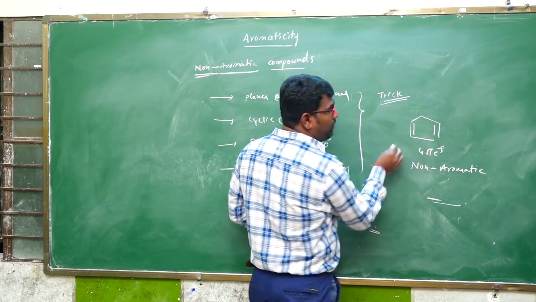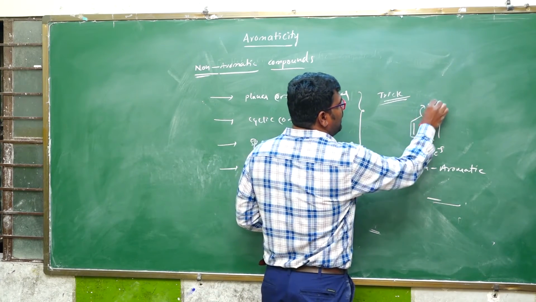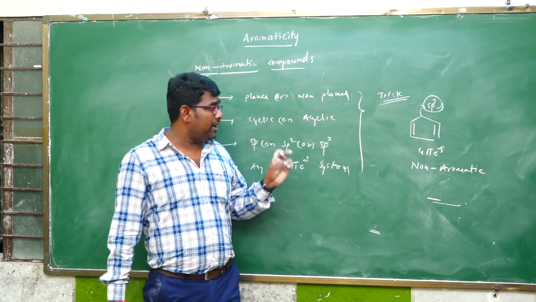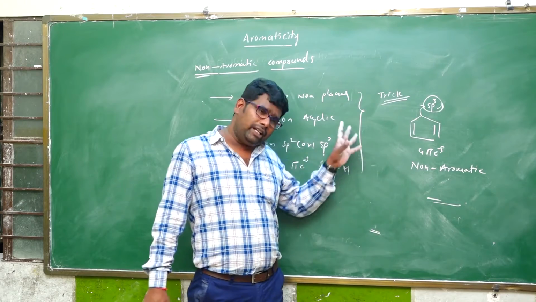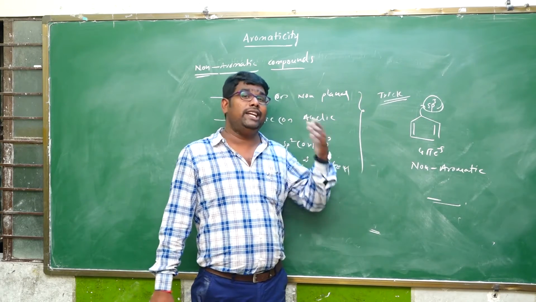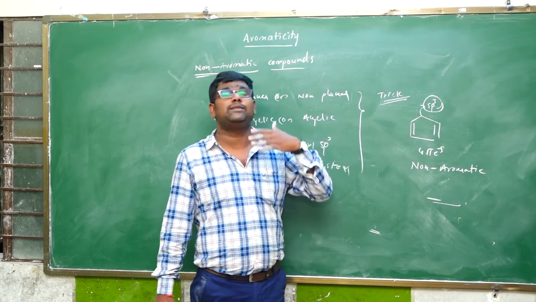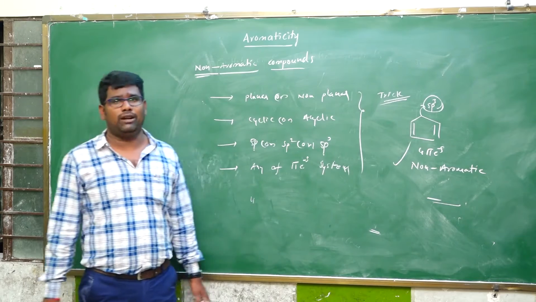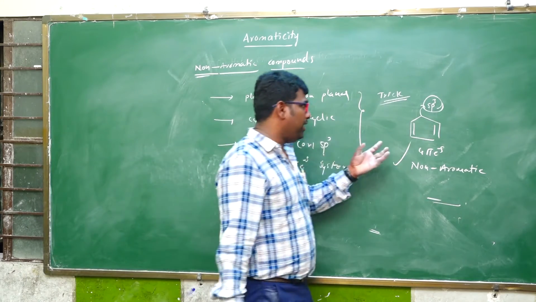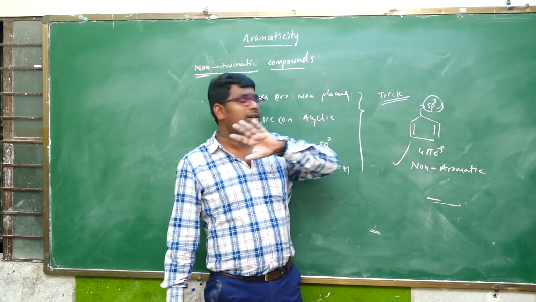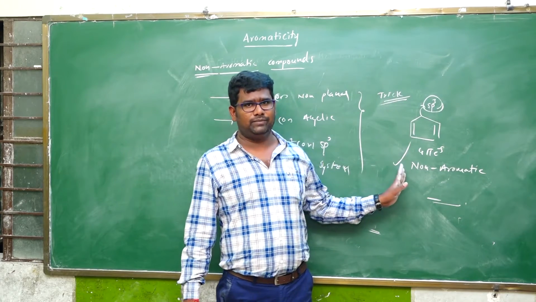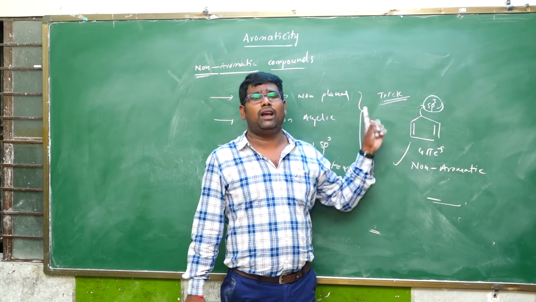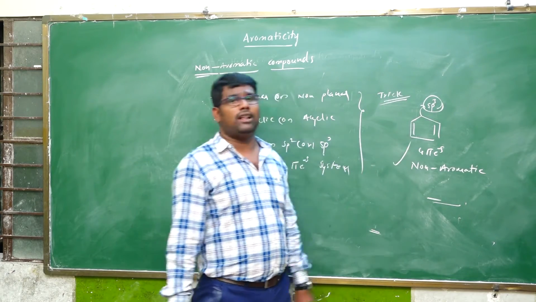Because one of the carbons is an sp3 hybridized carbon. What is the trick for identification of a non-aromatic compound? In the given molecule, if any carbon is sp3, directly take it as a non-aromatic compound. Of course, it is possible that it obeys the Huckel 4n system, but if the hybridization is sp3, it is a non-aromatic compound.